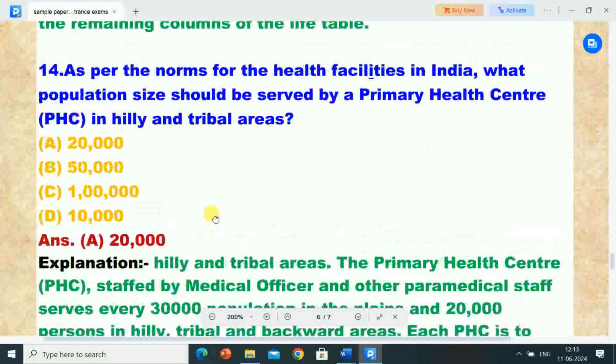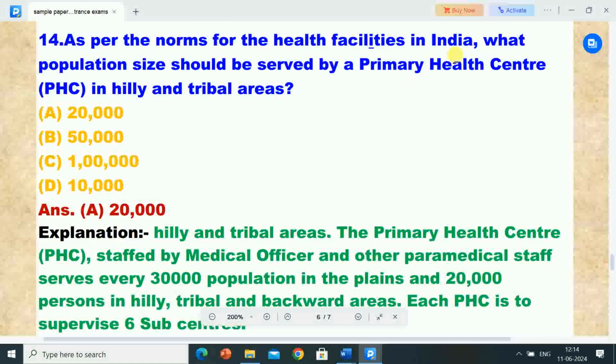Next question is, as per the norms for the health facilities in India, what population size should be served by a primary health center, PHC, in hilly and tribal areas? Options are 20,000, 50,000, 1 lakh, 10,000. Correct answer is option A, 20,000. So as per the norms, 20,000 population should be served by a primary health center in hilly and tribal areas.